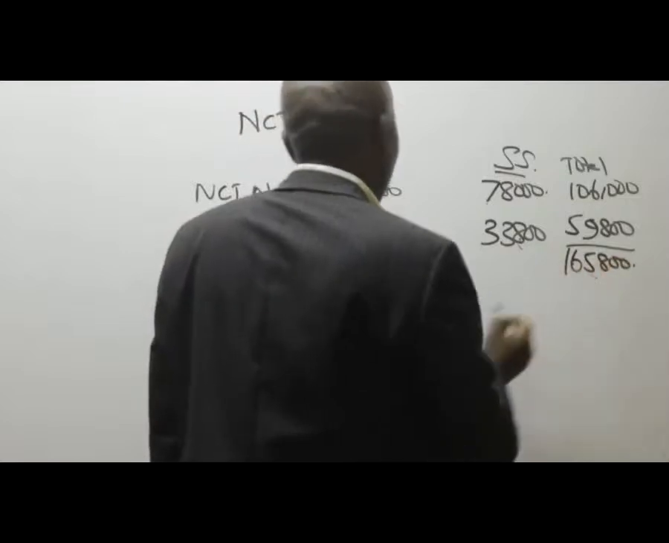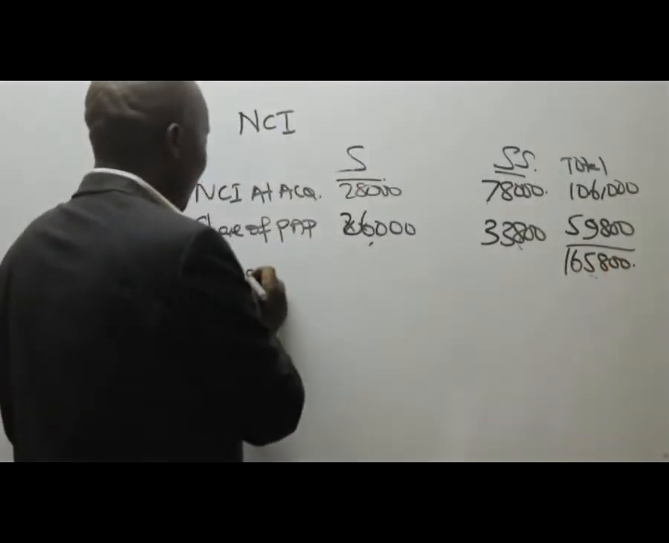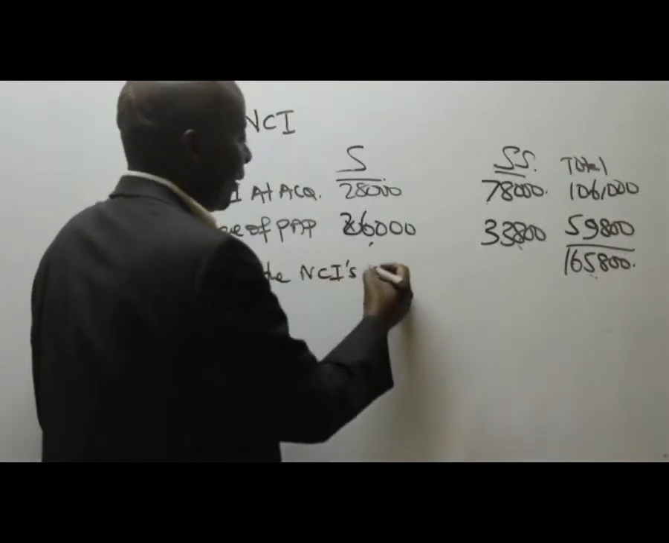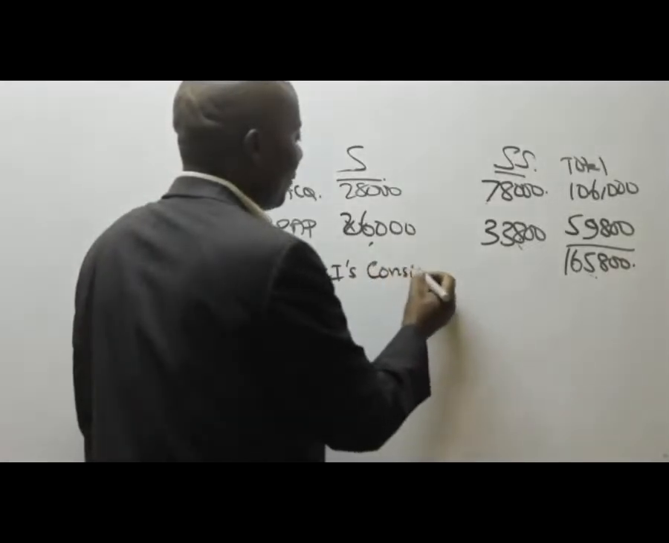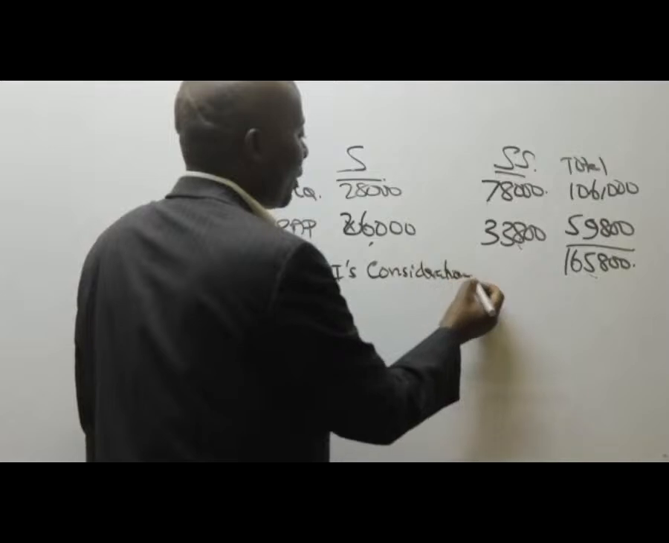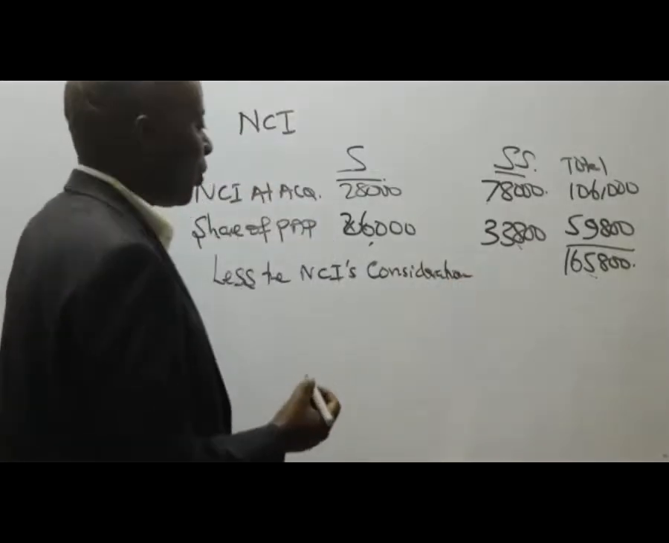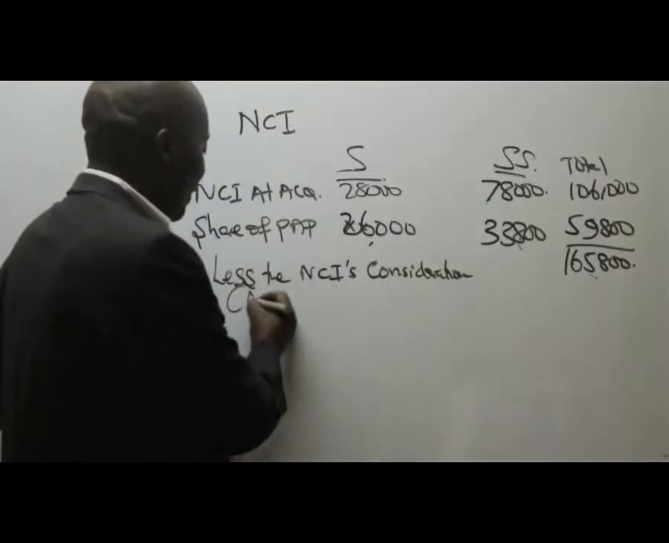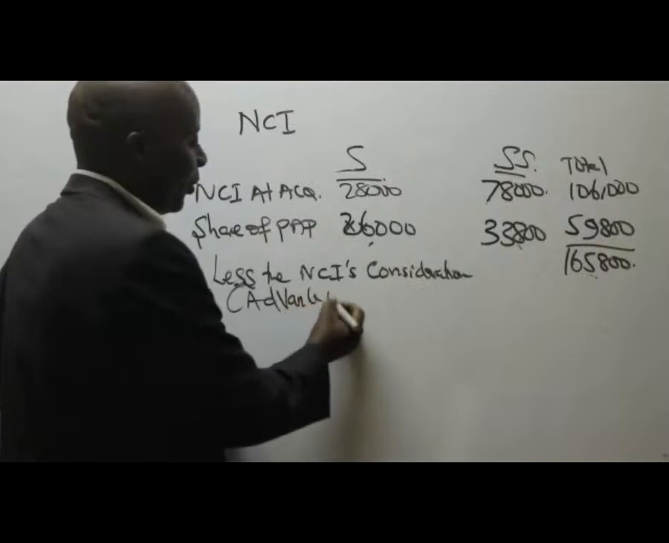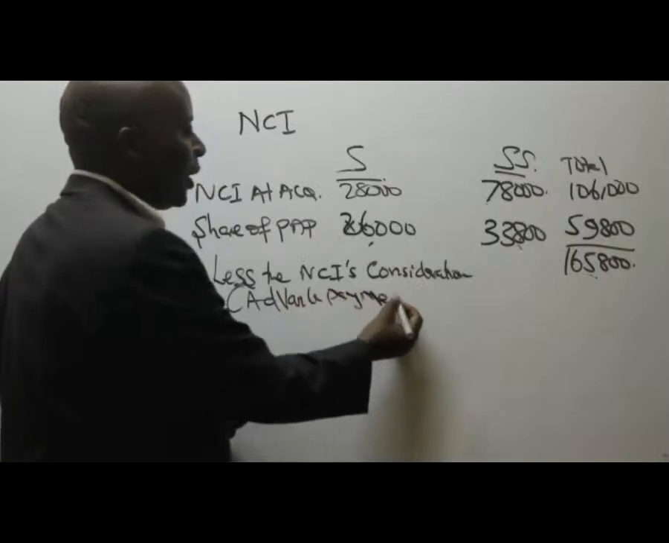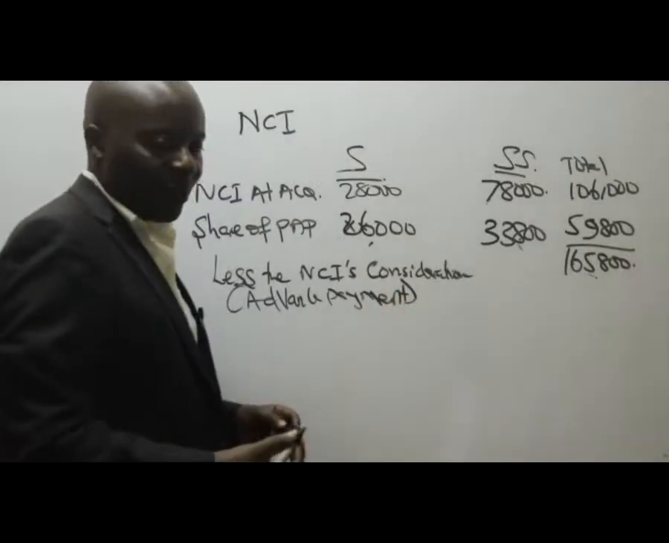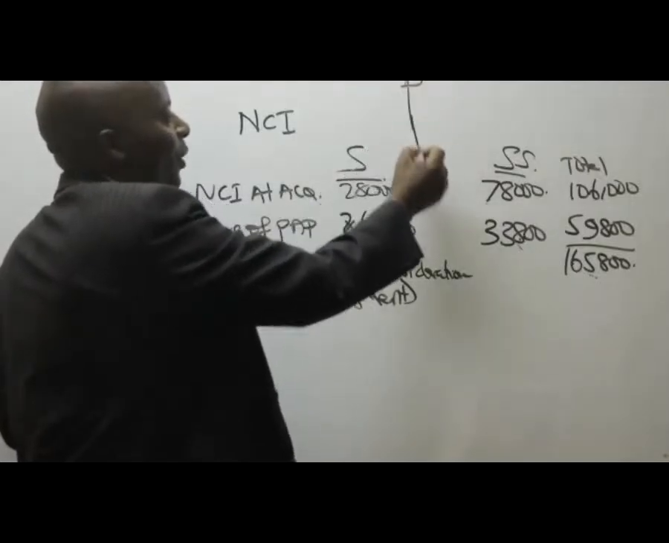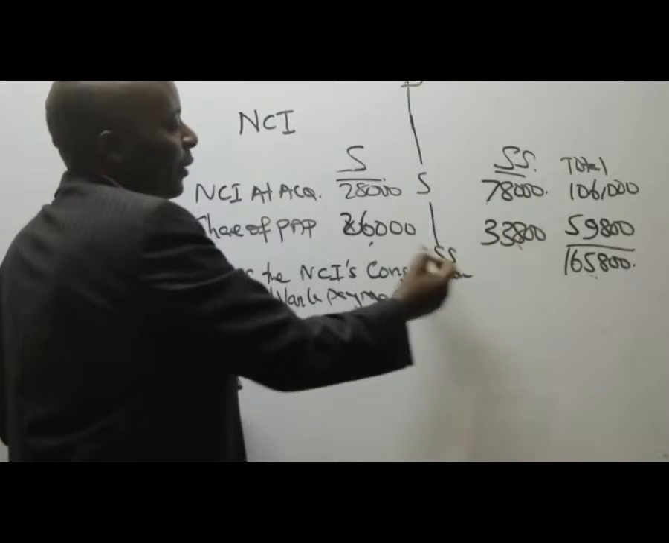And then we'll come under, less the NCI's consideration, what we call the advance, like an advance payment. You'll be able to see this later. We take care of this to avoid double counting. There's some double counting. Remember we had a P here, who bought S, and who went ahead and bought SS?